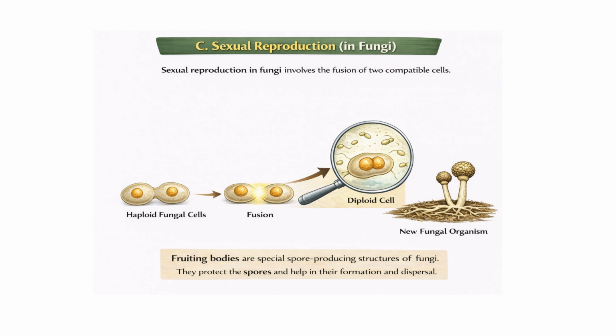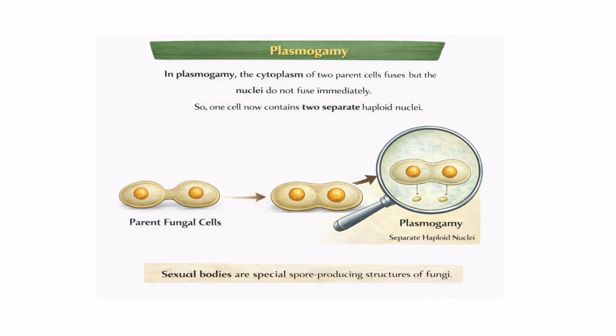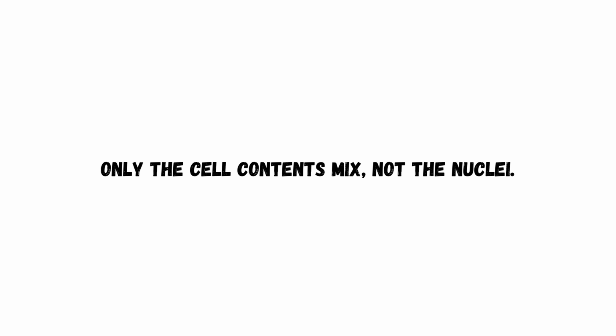Now let us understand about sexual reproduction. Sexual reproduction in fungi involves the fusion of two compatible cells and occurs in three defined stages. First one is plasmogamy, fusion of cytoplasm. In plasmogamy, the cytoplasm of two parent cells fuses, but the nuclei do not fuse immediately. So one cell now contains two separate haploid nuclei. In simple words, only the cell contents mix, not the nuclei.